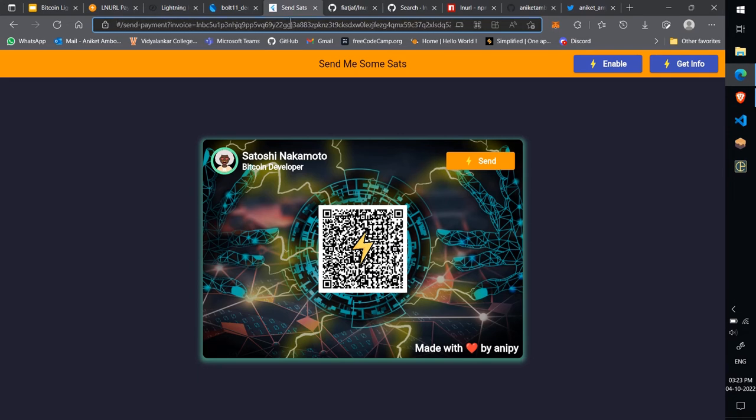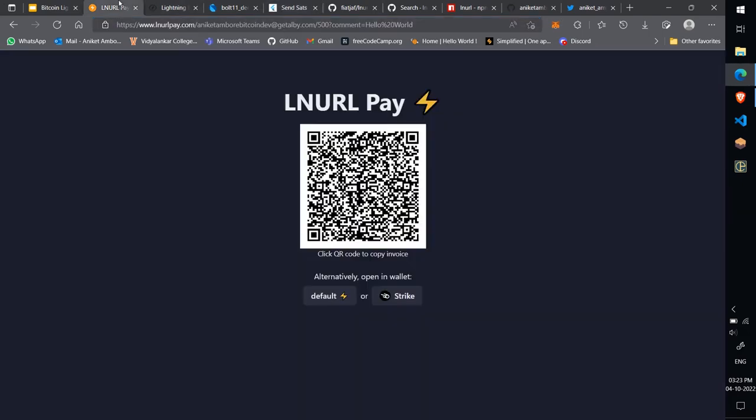So in our project, instead of having an invoice parameter, we can have a Lightning address parameter, and with LNURL pay support, we can allow the payer to pay us any amount they want, or else we can even set a minimum constraint if we want.